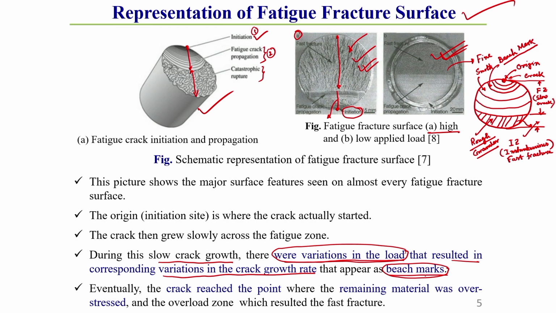So, what are these three zones? One is the origin, another is called the fatigue zone, where slow crack growth takes place, and after that fast fracture takes place, which is called the instantaneous zone. This you should keep in mind.